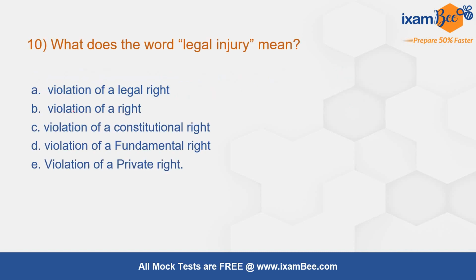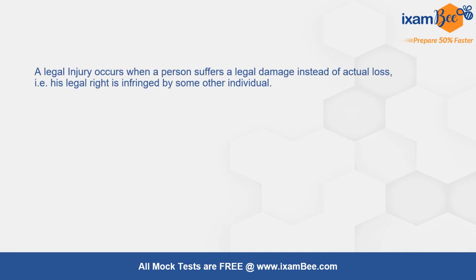Question number 10. What does the word legal injury mean? The correct answer is violation of a legal right. A legal injury occurs when a person suffers a legal damage instead of actual loss. His legal right is infringed by some other individual.